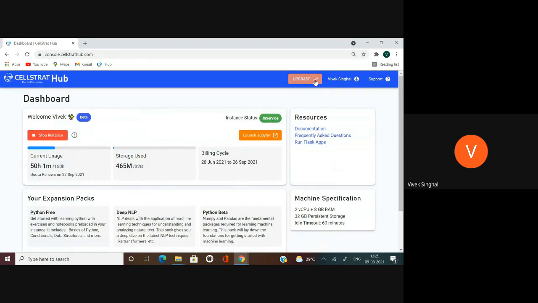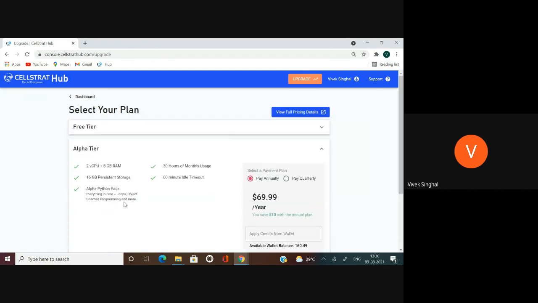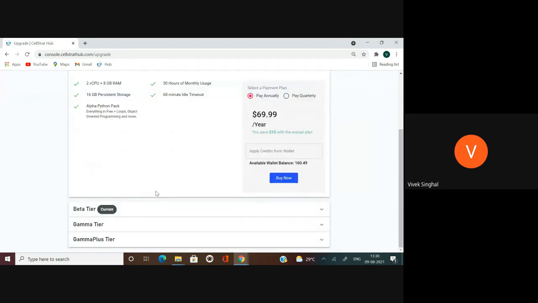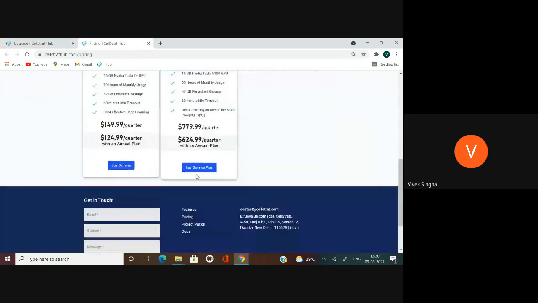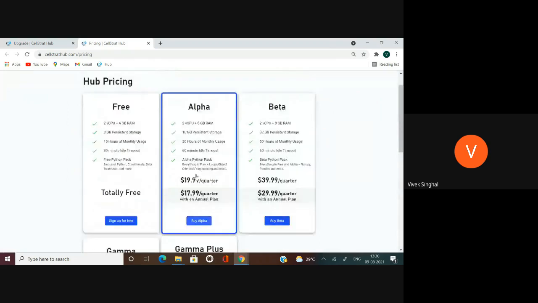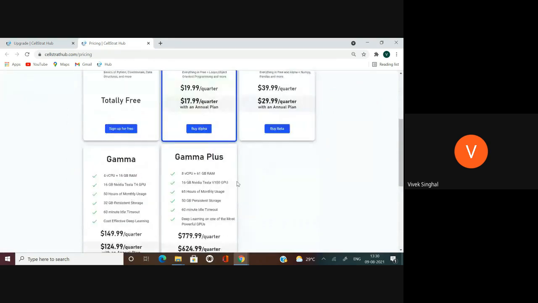And if I need to upgrade my cloud tier, I can go here and choose any of these tiers. Initially, the users will be on the free tier. They can purchase or check out higher level CPU, GPU tiers. The full details are available on this website. So we have CPU options with free alpha beta, and we have GPU options for AI development.